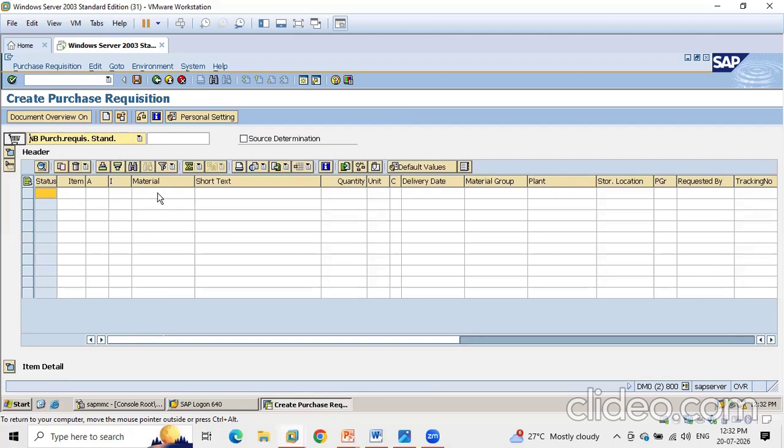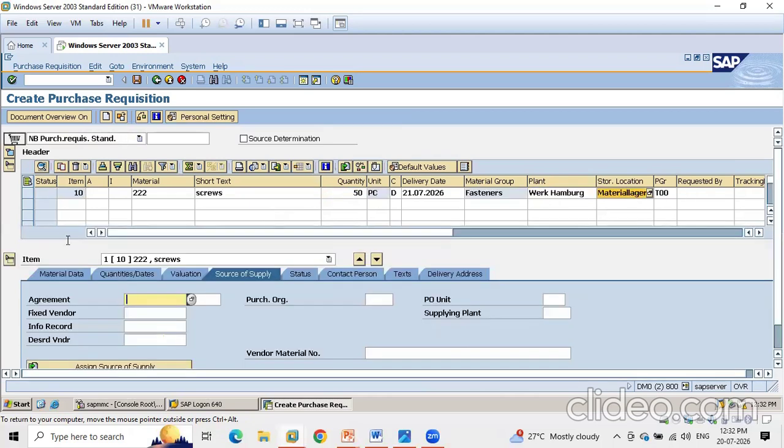First is the material ID. Okay, this is the material ID, and then the short text, then the quantity, then the delivery date, and then the plant. Okay, the system has already created the material, I will just take the examples. So here the line item is a line item. The system has considered it as 10, 20, 30, 40.